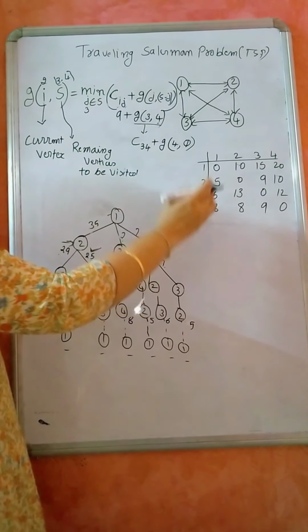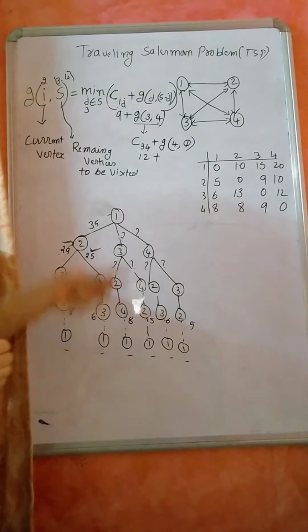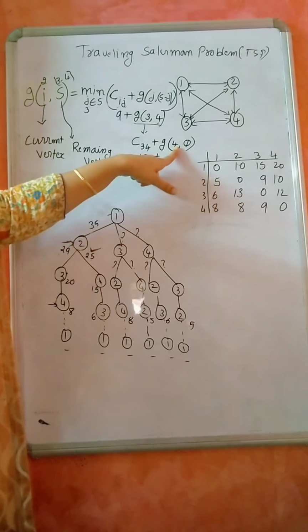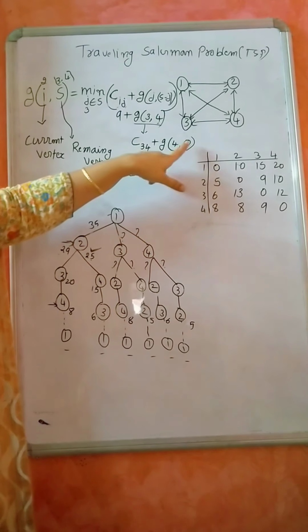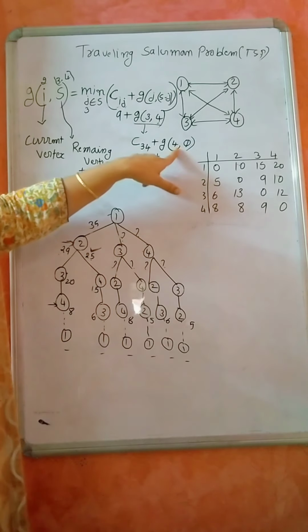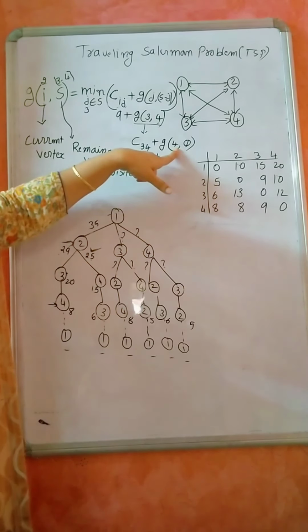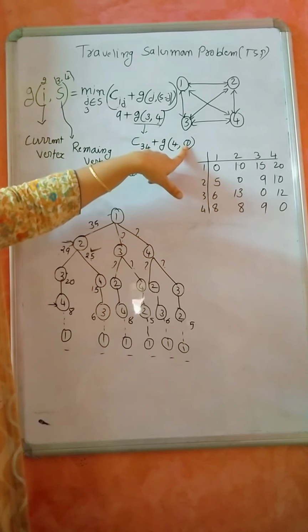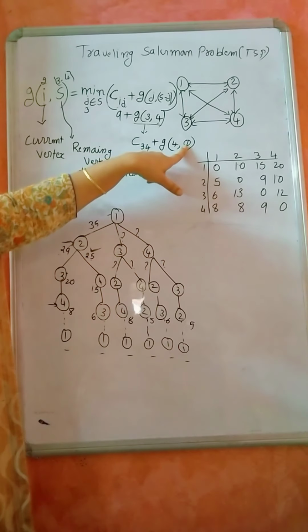So what is the cost of 3, 4? 3, 4 is 12 plus, it is nothing but, I have already visited all the vertices. Now I am in the vertex 4 and nothing is there to visit. When nothing is there to visit, where will I go back? I will go back to the vertex 1.